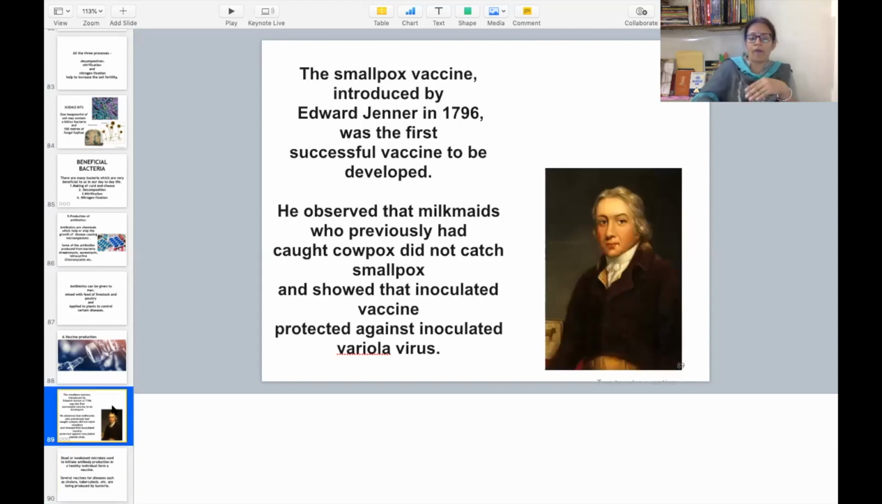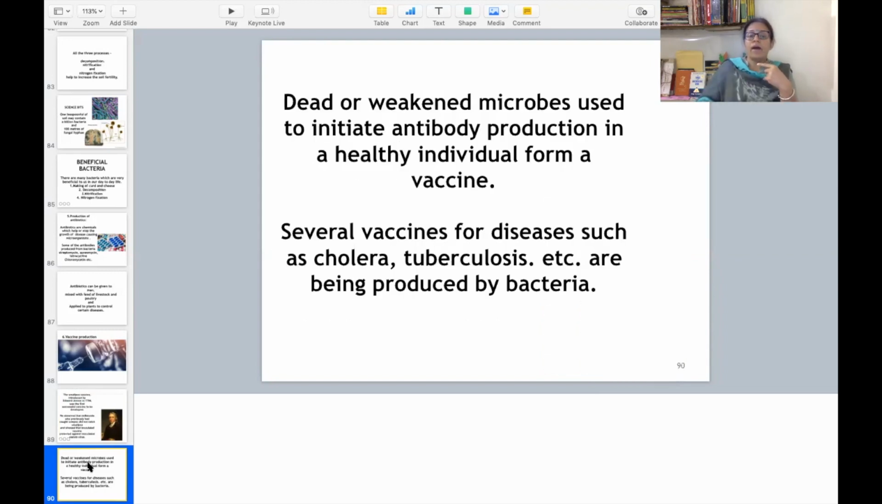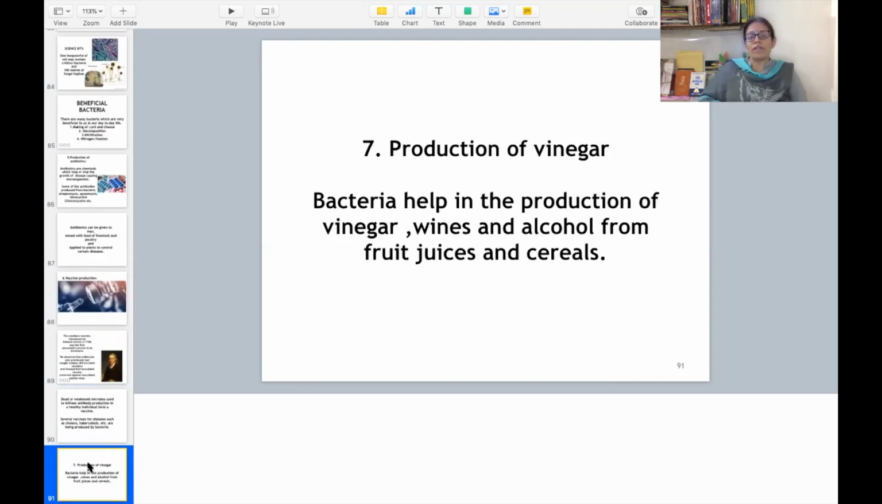Actually here why I discussed about viral disease, because I told you that that was the first vaccine produced by Edward Jenner. And here we have discussed what a vaccine is and what are the vaccines produced by bacteria. Several vaccines for diseases such as cholera and tuberculosis are produced from bacteria. Then the seventh point, the benefit of bacteria is production of vinegar.